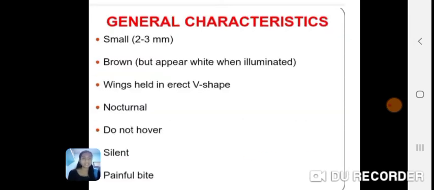General characteristics: these are small in size, about 2 to 3 mm long. These are brown in color but appear white when illuminated. The wings are held erect in a V-shape. They are nocturnal feeders. They do not hover. They are silent and give very painful bites.